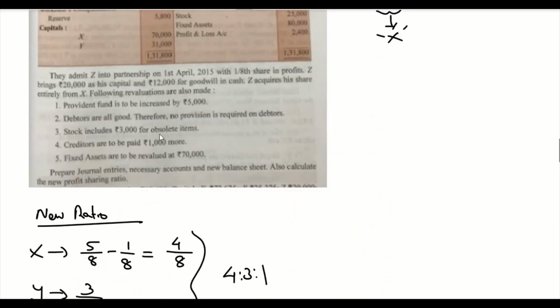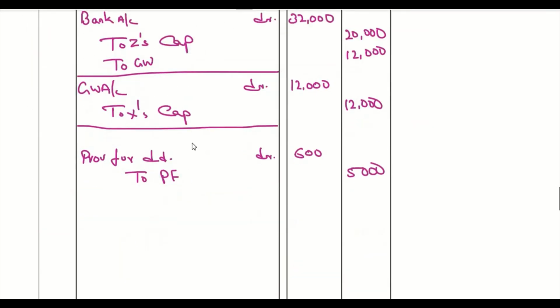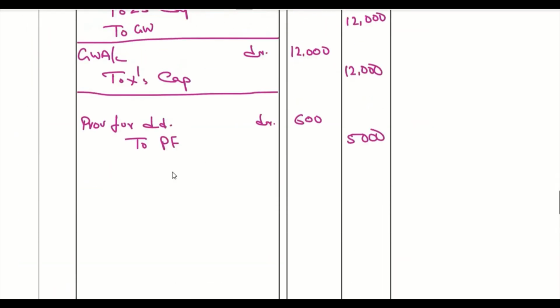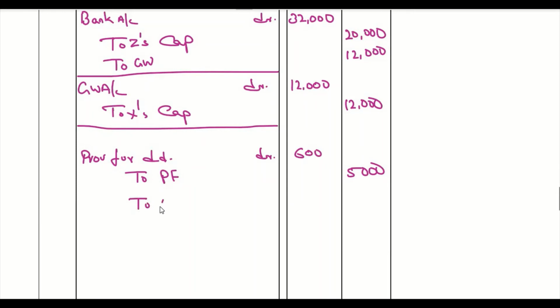It says stock includes 3,000 for obsolete items. What do you mean by obsolete items? It means that the stock is no longer useful. If it is medicine, the expiry date is gone, so it is no longer useful. So we have to reduce the value of stock by 3,000. To reduce it, we credit stock, to stock 3,000.